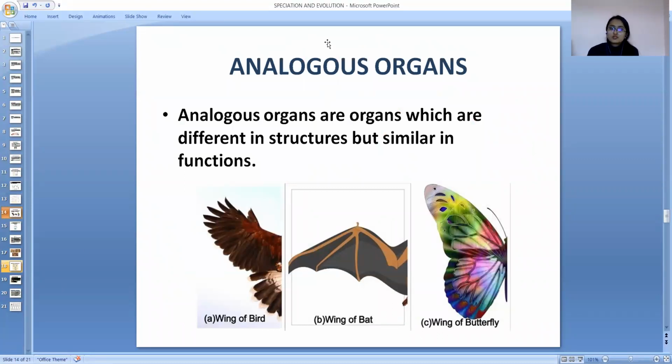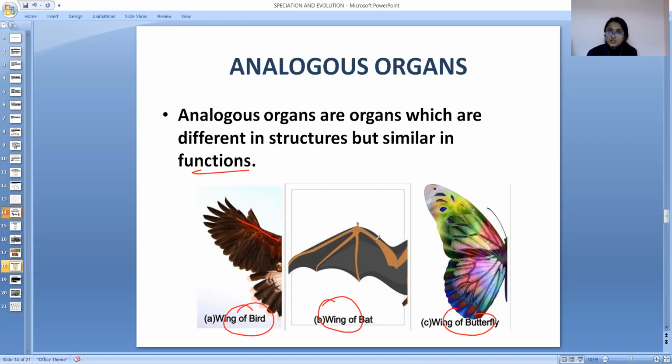Analogous organs are the opposite to the homologous organ. Analogous organs are organs which are different in structure but similar in function. अब आप देख सकते हो wing of bird, wing of bat, wing of butterfly. All of them have a same function of flying, but structurally, birds do